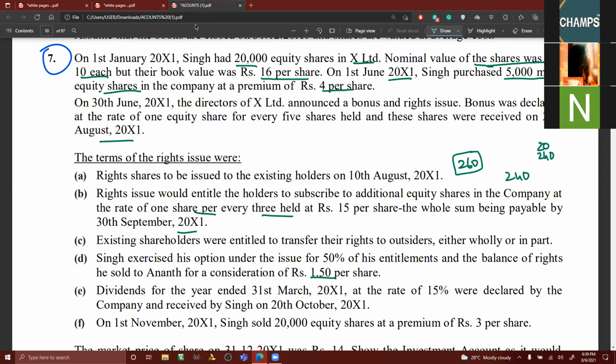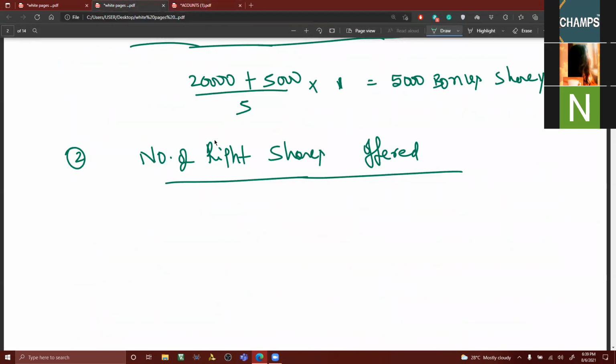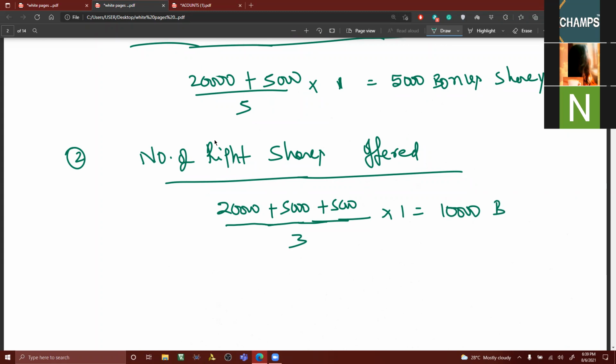For every 3 shares, as on the date, means including bonus shares. After bonus, they have decided to give right shares. So, number of right shares offered is equal to 20,000 opening balance plus 5,000 purchase plus 5,000 bonus, 30,000 by 3 into 1. How many shares? Tell me. 10,000 right shares has been offered.